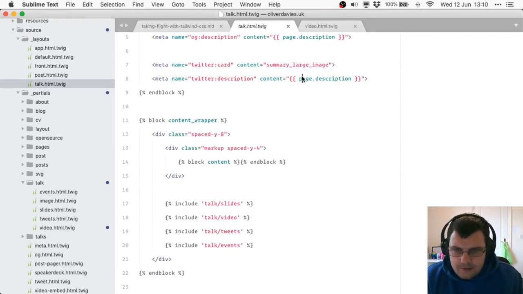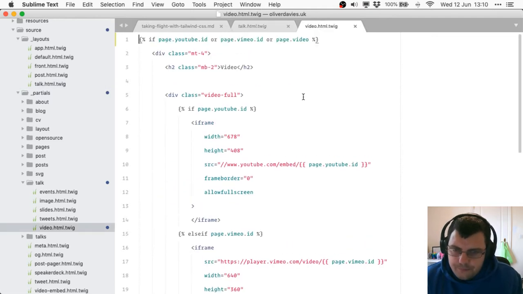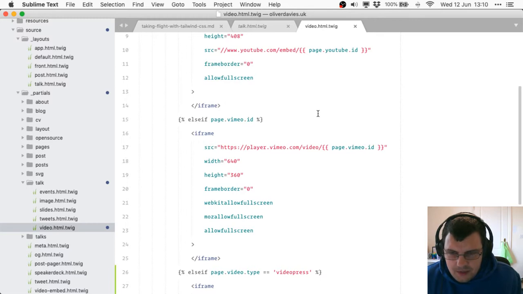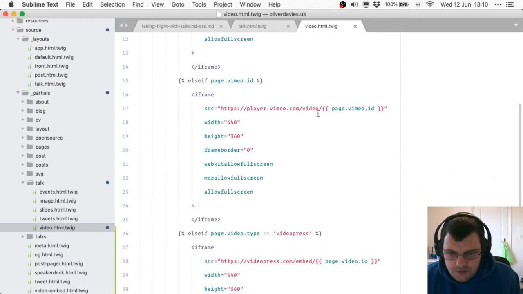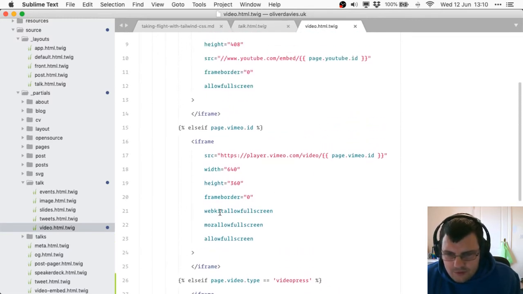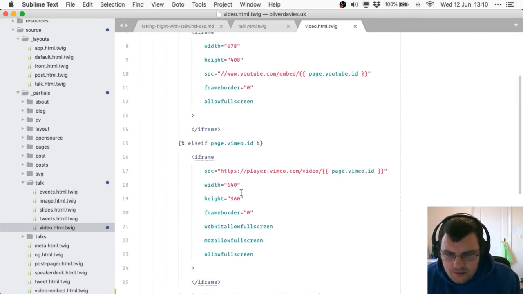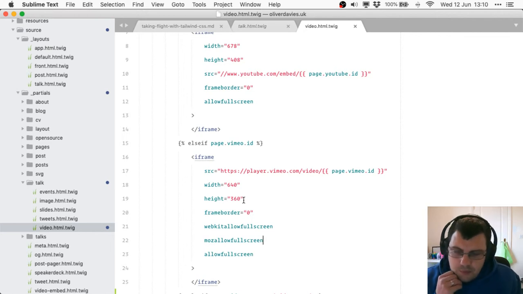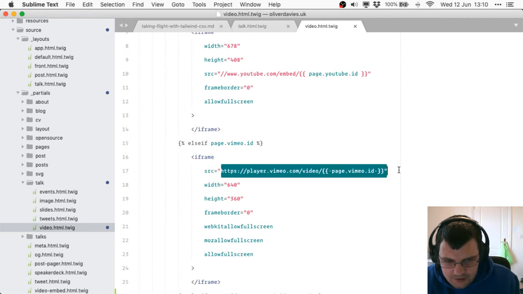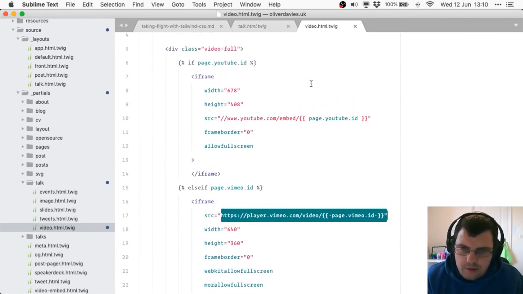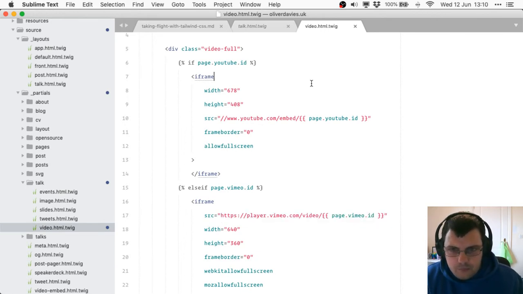So what I think I'd like to do is get rid of all these else if statements because they're all pretty much the same. There's some extra allow full screen attributes in here. The height and width I don't think we really need because they're being overridden with CSS anyway. The only thing that's really going to change is this source path. So I think we can just have one iframe and just change the source dynamically.